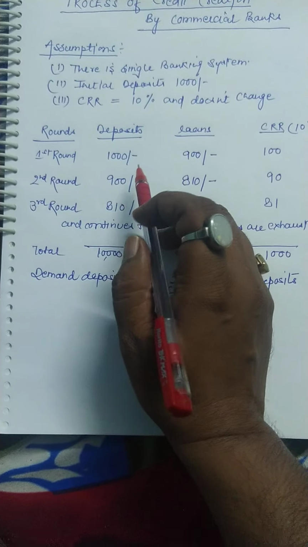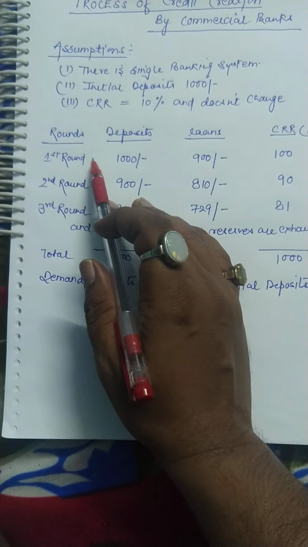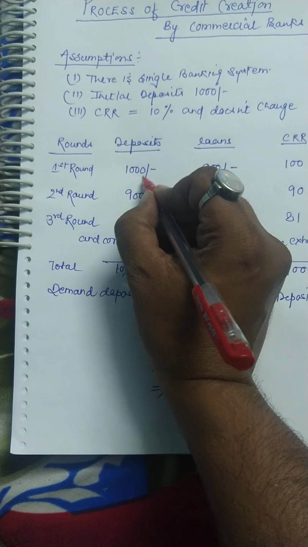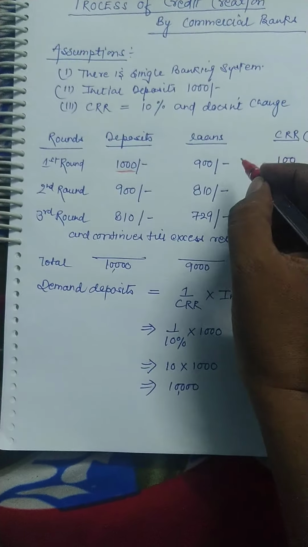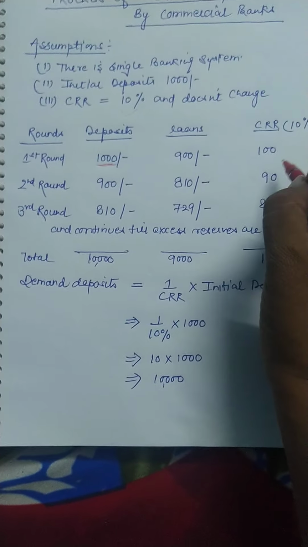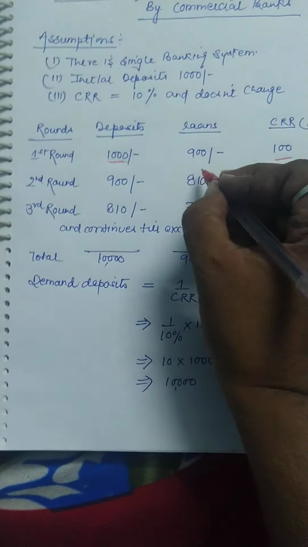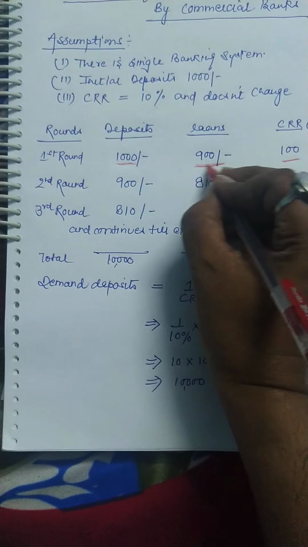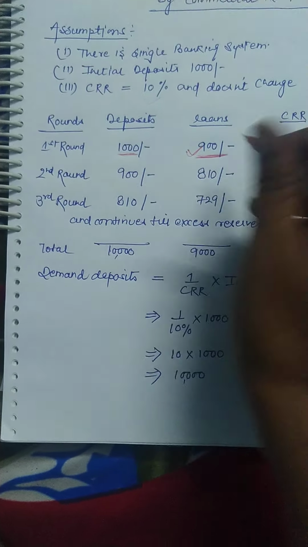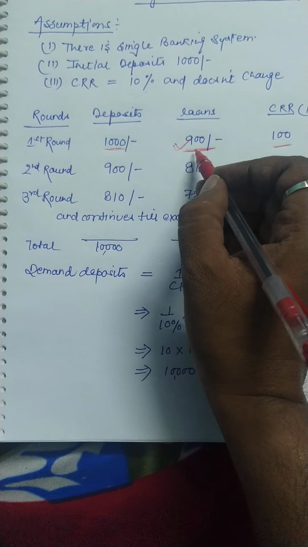So let's proceed further. Suppose in the first round, a person comes to the bank and deposits rupees 1000. So the bank firstly receives a deposit of rupees 1000. Now since the CRR rate is 10%, that means 100 rupees of it is reserved for CRR, and rupees 900 can be lent as loan, and it has been lent as loans by the commercial bank. That means of the total initial deposit 1000, 10% is towards CRR, and 900 rupees is the loans which they have created.